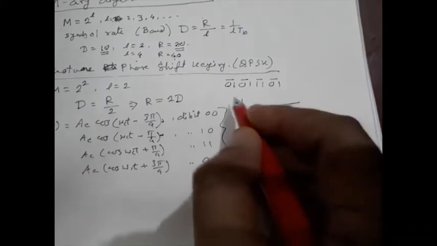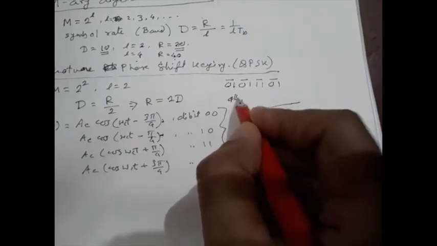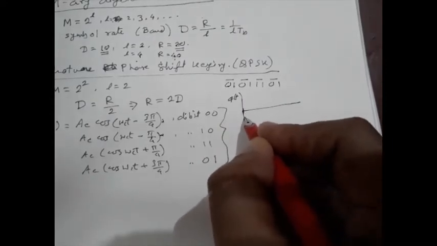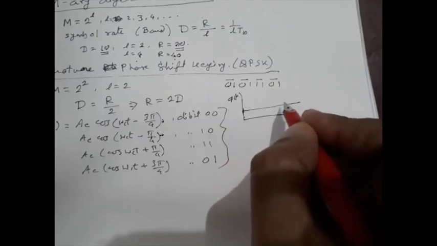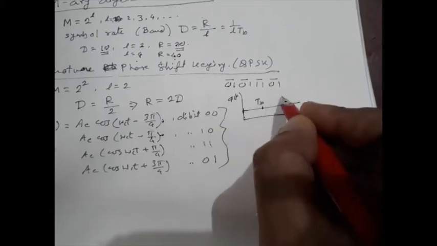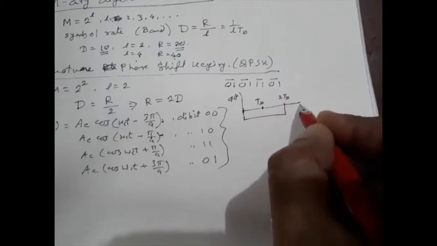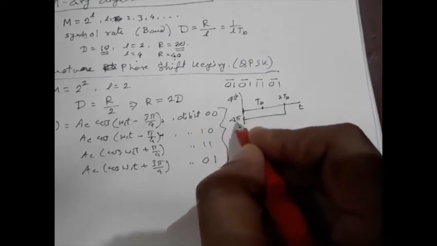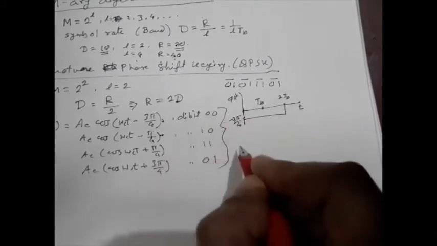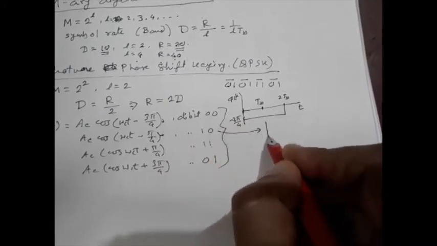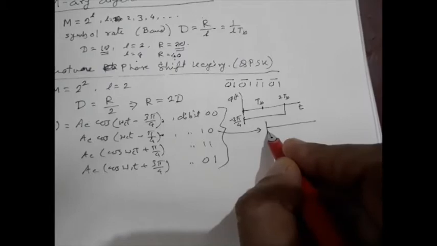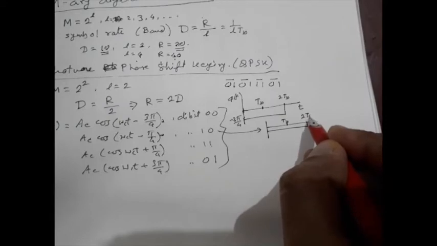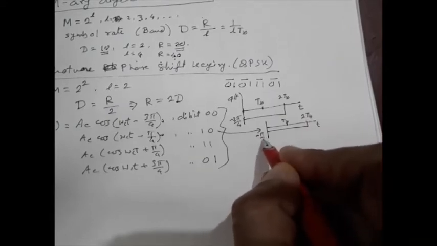So in this case, the phase can be represented as follows. This one is TB, this one is twice TB. Minus 3 pi by 4, this one for dibit 00. For this one, it will be minus pi by 4.